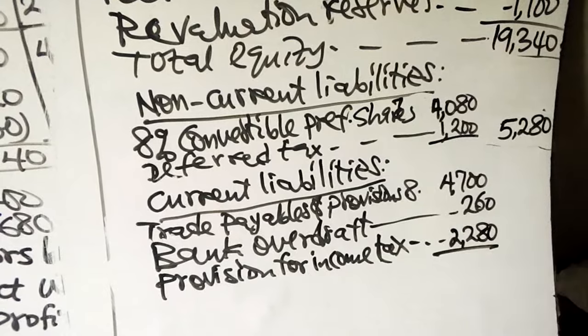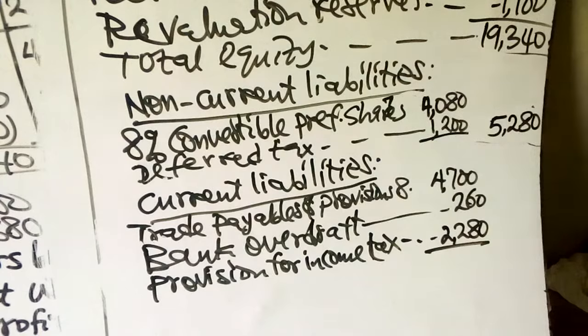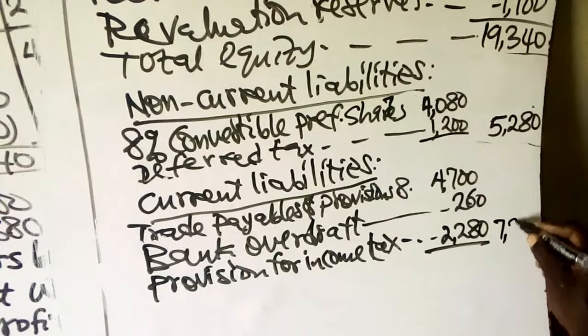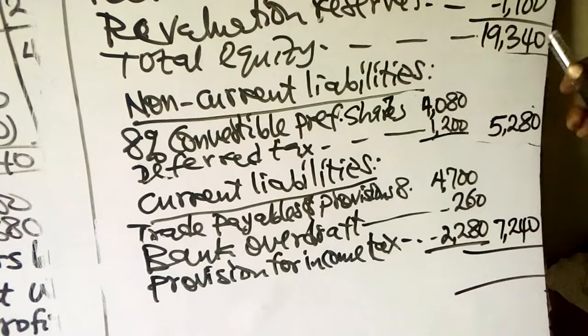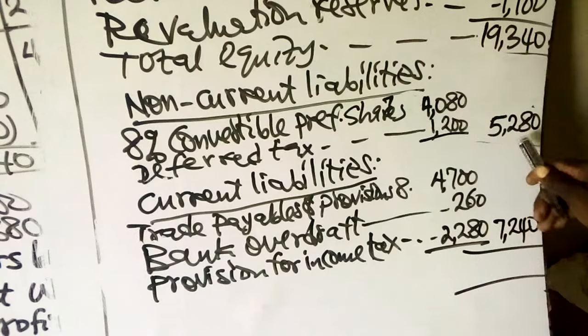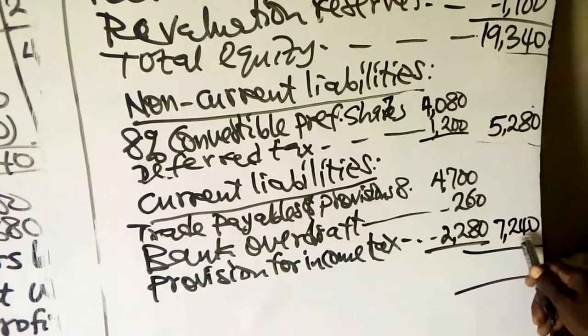You now sum up the current liability, 4,700 plus 260 plus 2,280. That will give us 7,240. Then you sum up the total equity of 19,340 plus the total of non-current liabilities of 5,280 plus the total of current liabilities of 7,240.